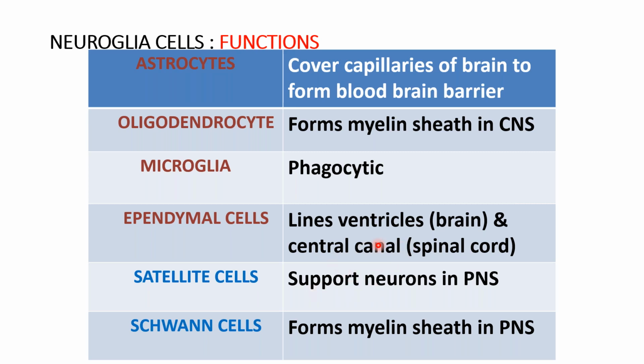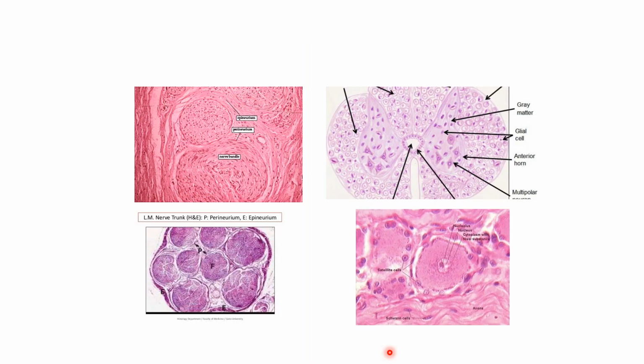And there are tanycytes, the three types of ependymal cells: those which line the choroid plexus and those ependymal cells which line the ventricles. Satellite cells are present to support the peripheral nervous system, and Schwann cells form the myelin sheath in the peripheral nervous system. Now, we come to the section of the nerve trunk, which you will see in this slide.